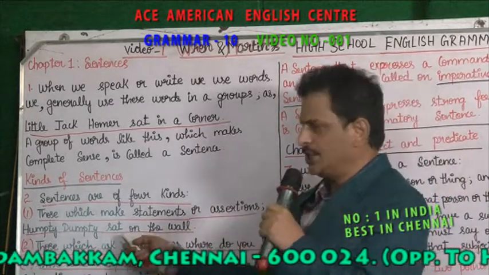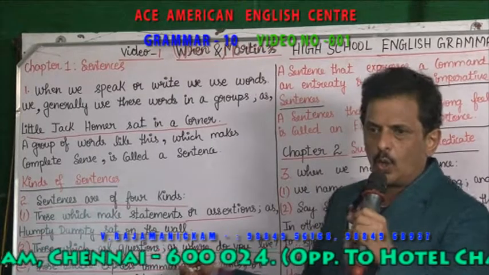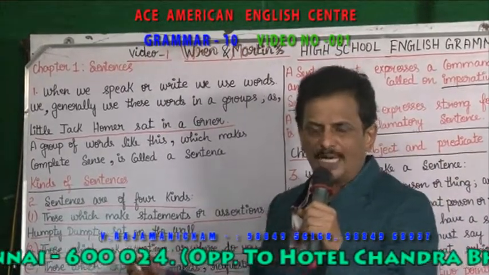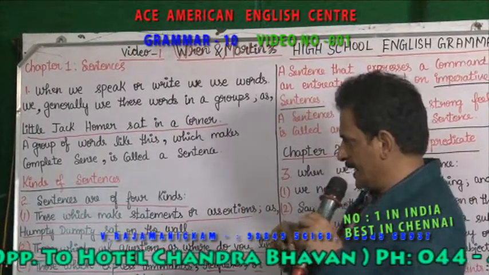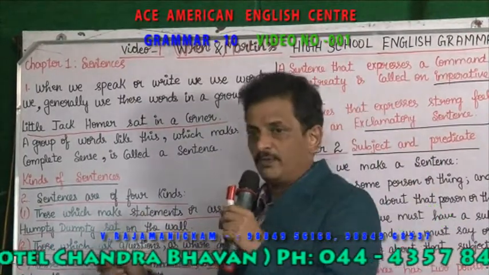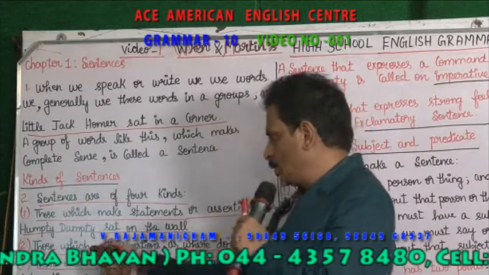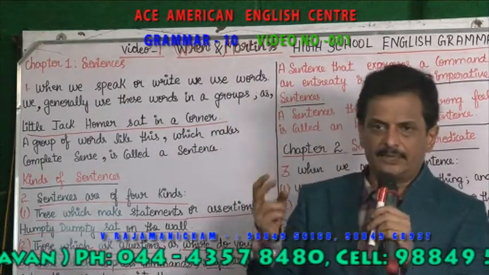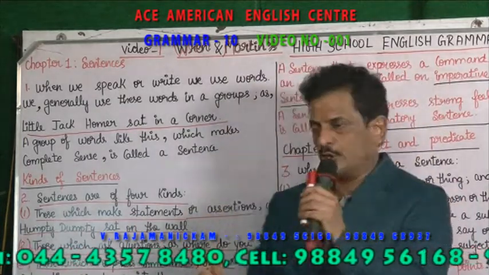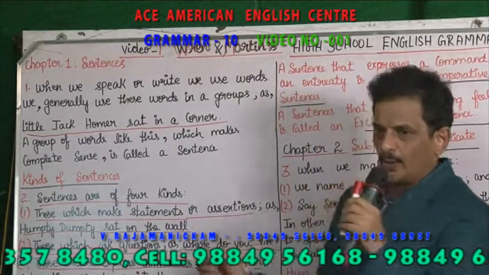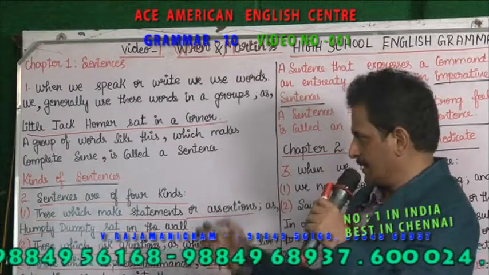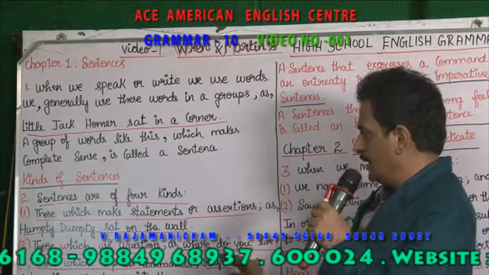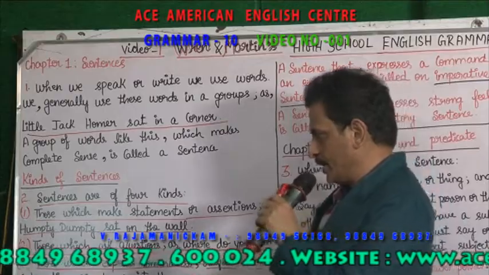As in "Humpty Dumpty sat on the wall." It is a sentence which makes complete sense. This is one type, the assertive sentence. The second type of sentence is one that asks questions, like "Where do you live?" The first is a statement or assertion, and the second is asking questions.